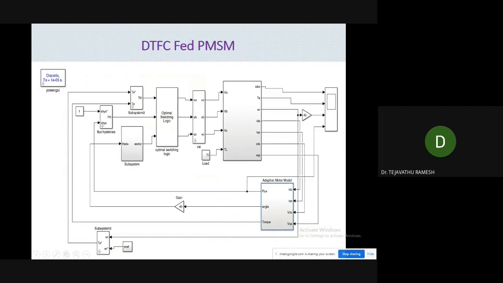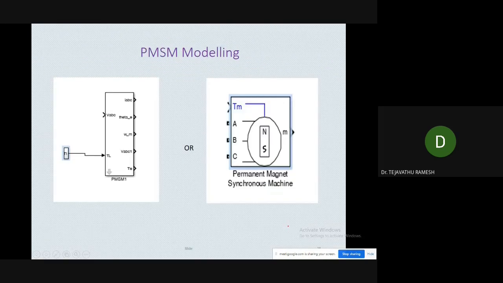Here we have simulated a direct torque and flux control fed PMSM drive in MATLAB Simulink. We have not written a program; we have used MATLAB Simulink. This is the MATLAB Simulink diagram, and here we have used the PMSM motor. There are two ways. One way is to take the PMSM model directly, which is available in the MATLAB library. Another way is to model our PMSM motor or induction motor ourselves by using the mathematical modeling equations. We have followed this way.